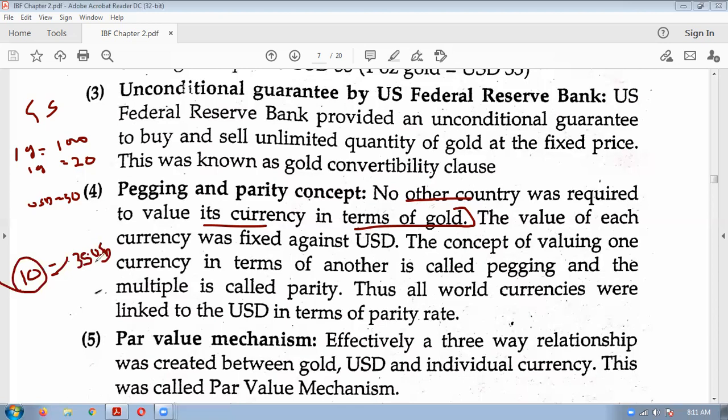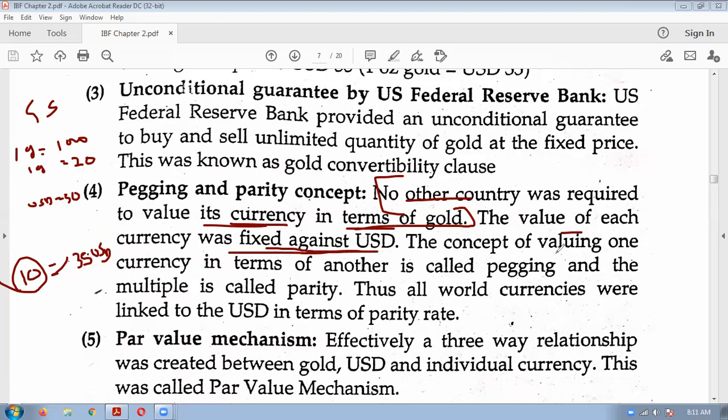So under the Bretton Woods conference, no other country was required to value its currency in terms of gold because the gold price was fixed with the US dollar. If you have gold, it is as good as getting dollars. So there is no need of linking every country's currency with the gold price. This was one thing which you should remember. The value of each currency was fixed against the US dollar.